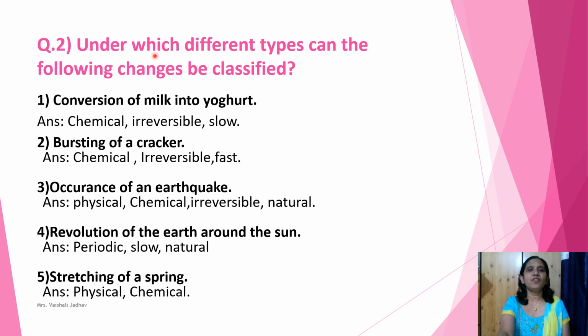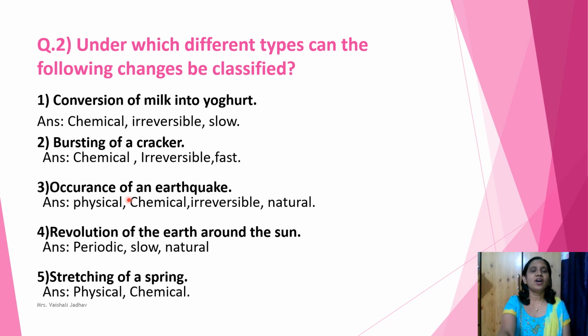Question 2. Under which different types can the following changes be classified? First one, conversion of milk into yogurt. Answer is, it is a chemical change, irreversible change as well as slow change. Second one, bursting of a cracker. Children, it is a chemical change as well as irreversible change. Also, it is a fast change.